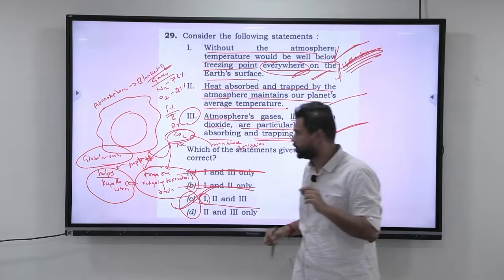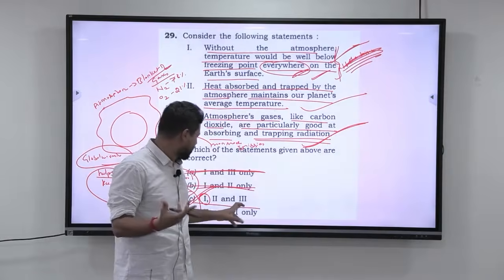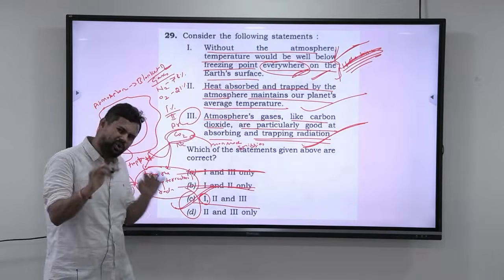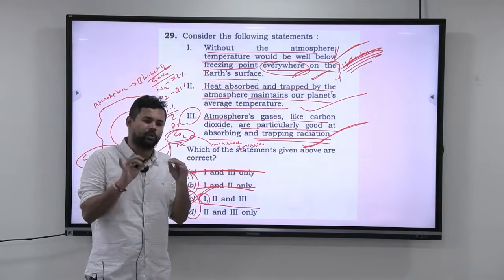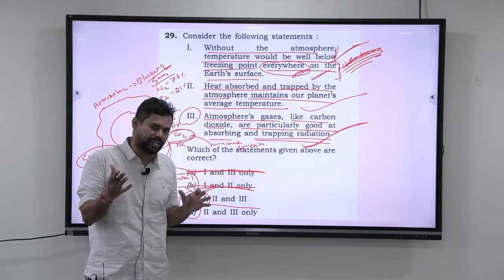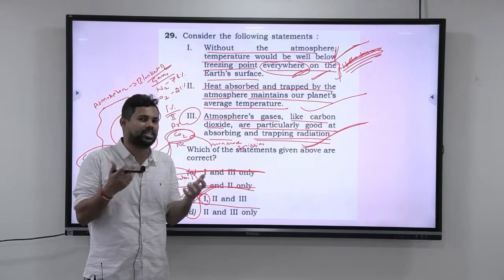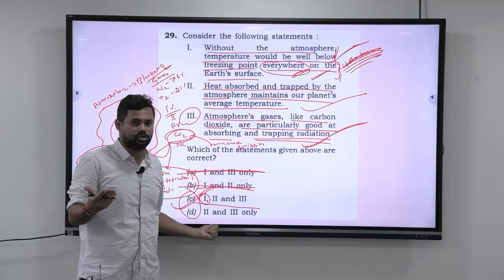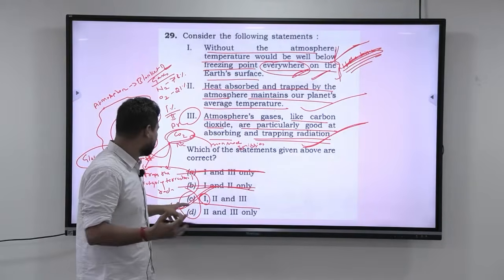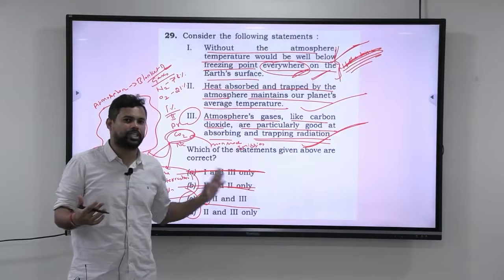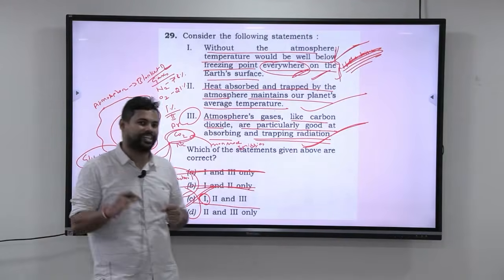Okay, I hope you got this. Again, some answer keys may tell you that it is 2 and 3 also. It is okay. Such questions will be there. You don't have to worry about it. Such questions will always be there, and that's why you are going to see different answer keys having different solutions. So don't worry about it. According to my take, the answer is C, 1, 2 and 3, all the 3 statements are correct. So this is the 29th question.